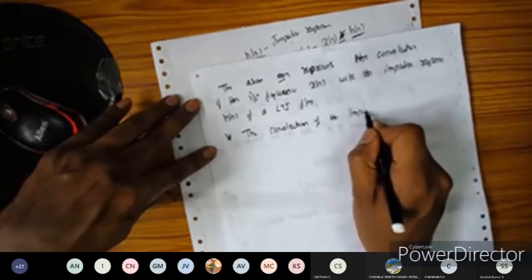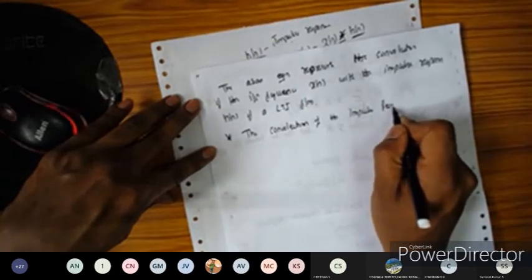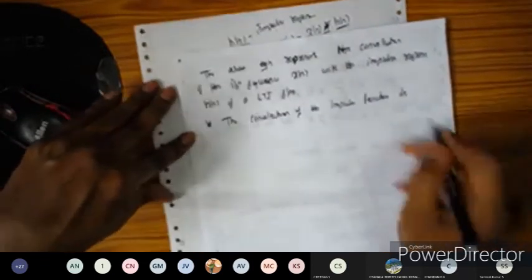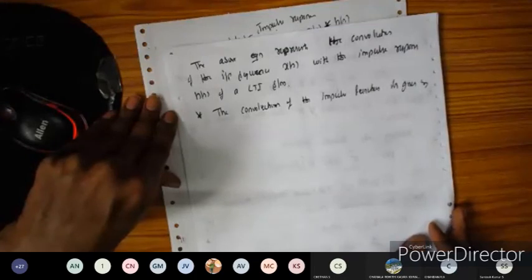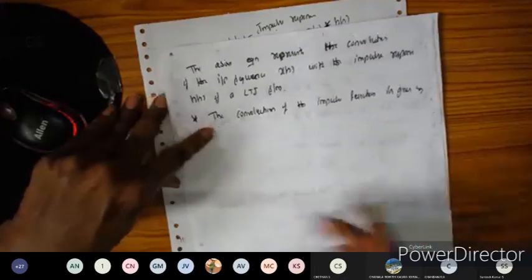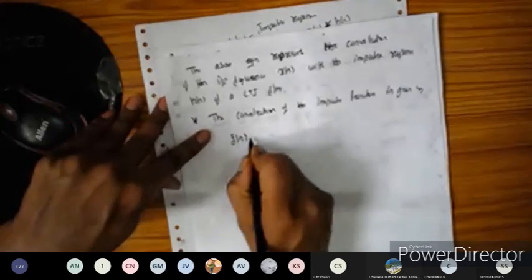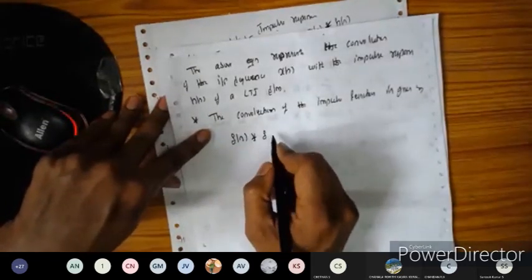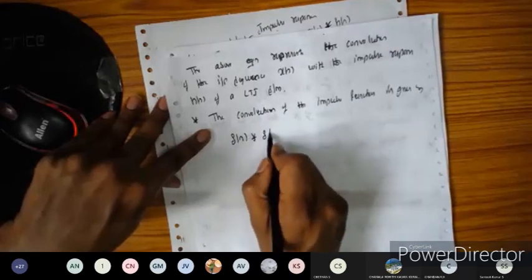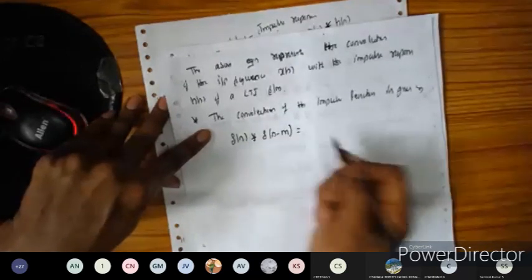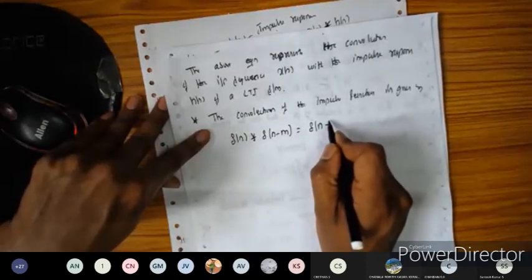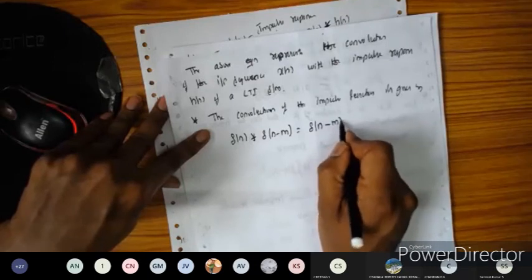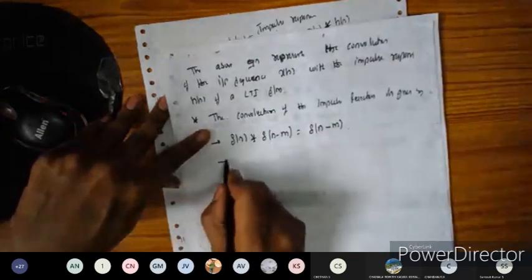The convolution of the impulse function is given by, suppose I have the impulse function delta of n, convolved with another function, delta of n minus m. We can write that as delta of n minus m. Okay, this is one kind of property.